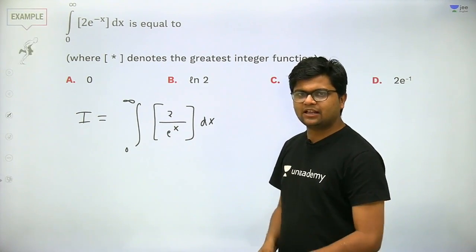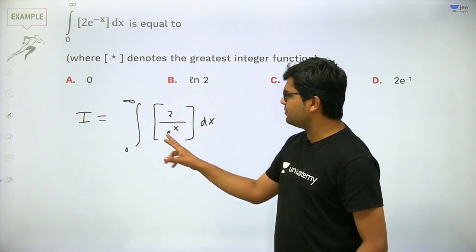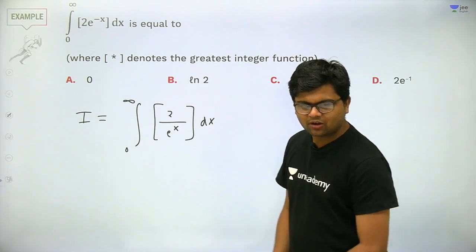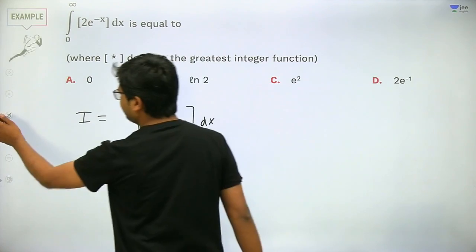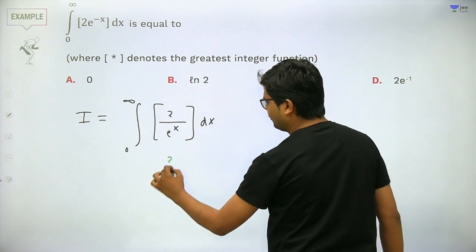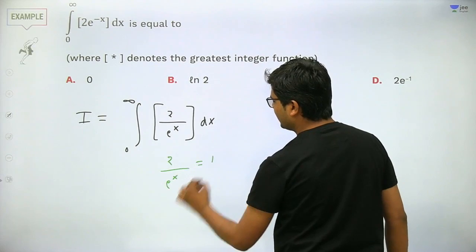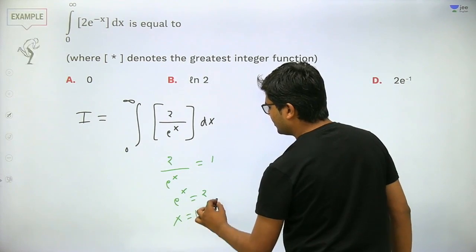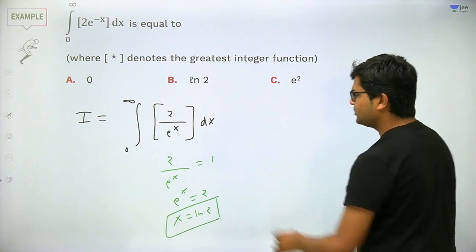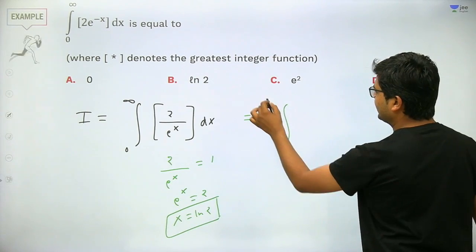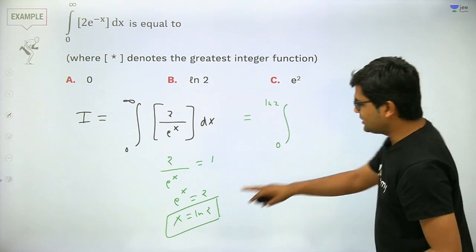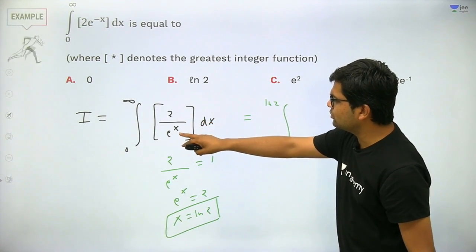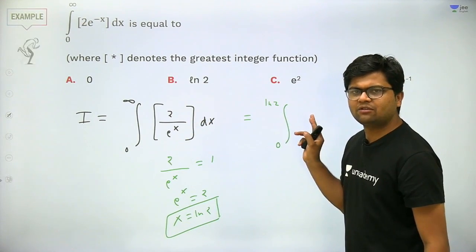So how should I break that? This greatest integer, when this fraction will become 1, the greatest integer will break its definition. Got my point? Very good. So let's start with it. Solve 2 upon e to the power x is equal to 1. So e to the power x becomes 2 and x becomes ln 2. Got my point? So this integral can be written as 0 to ln 2. In this interval, this fraction 2 upon e to the power x will be varying from 2 upon 1 to 2 upon 2. Basically it will be varying from 1 to 2.